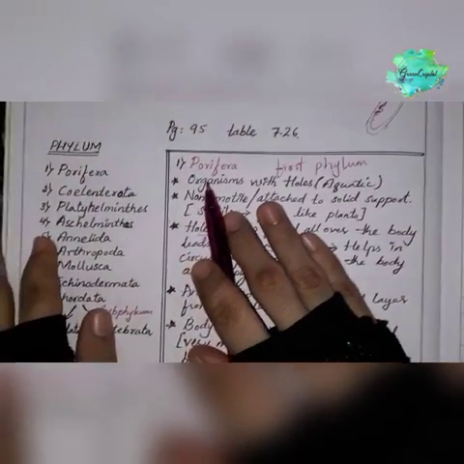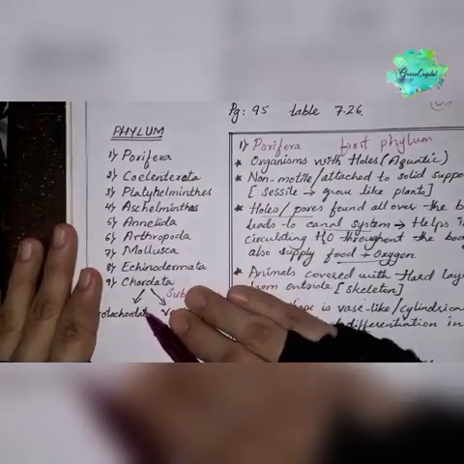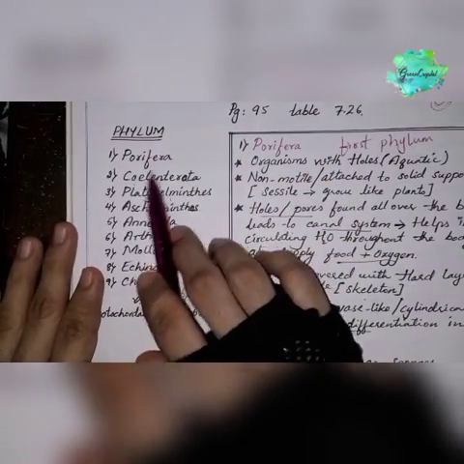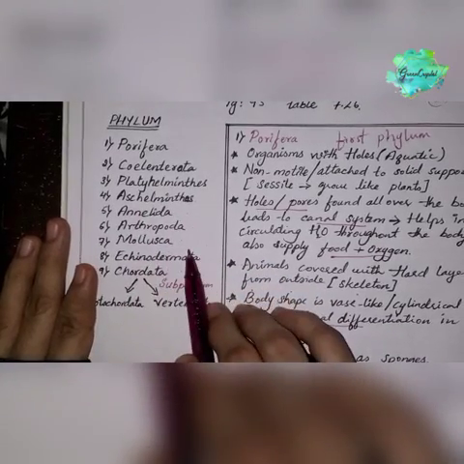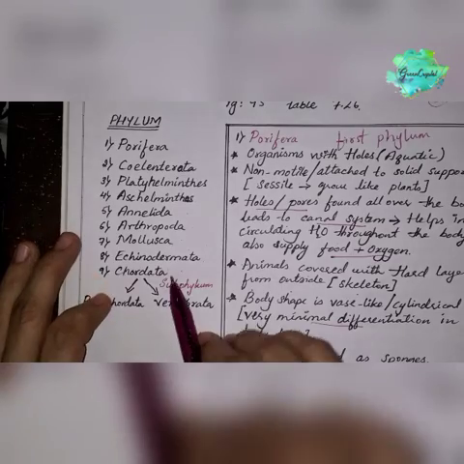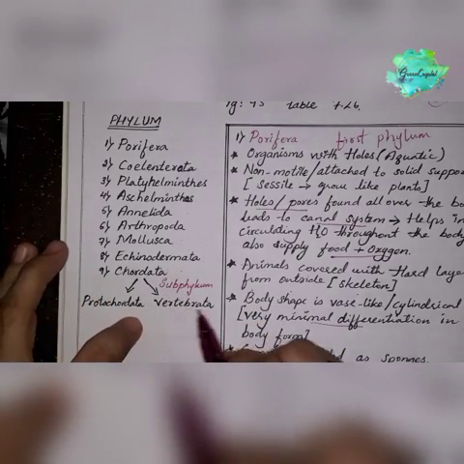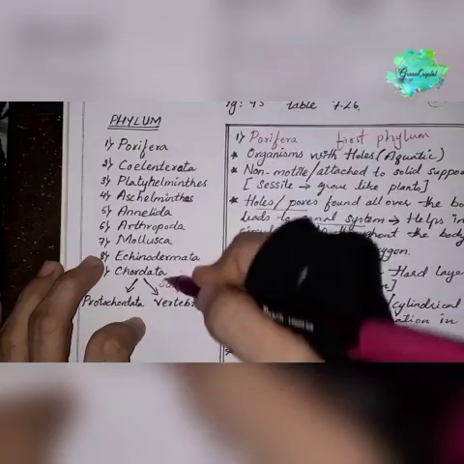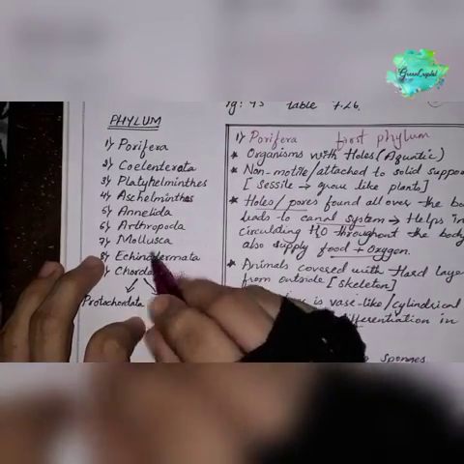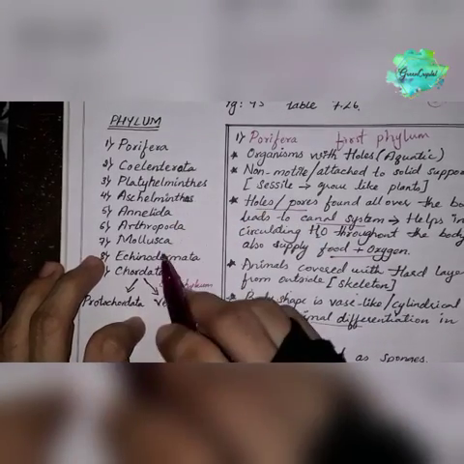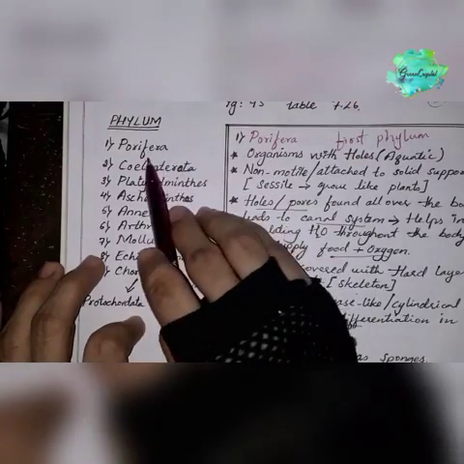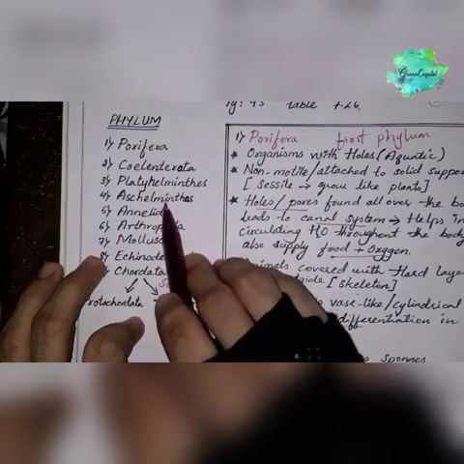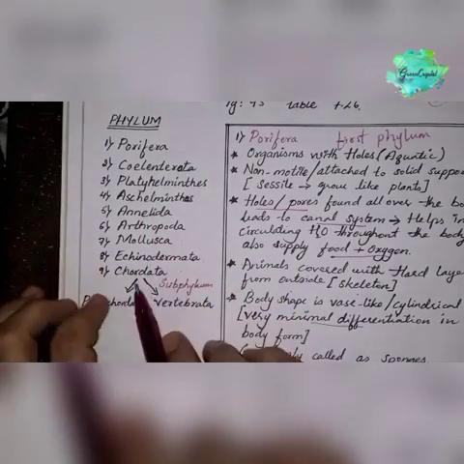Before that, let's go through the names once. These are the phyla: Porifera, Coelenterata, Platyhelminthes, Aschelminthes, Annelida, Arthropoda, Mollusca, Echinodermata and Chordata. The subphyla of Chordata are Protochordata and Vertebrata. These biological names are always tough on the tongue, but when you practice them well, it will be easier to remember. Once you practice, it will be very easy. Just revise once: Porifera, Coelenterata, Platyhelminthes, Aschelminthes, Annelida, Arthropoda, Mollusca, Echinodermata, Chordata.